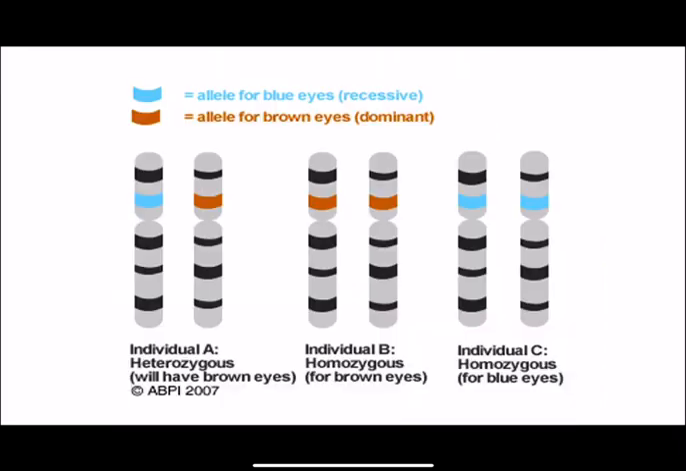So, once again, heterozygous is when you have a dominant allele and a recessive allele. Homozygous is when you have two dominant alleles, or homozygous can be when you have two recessive alleles.